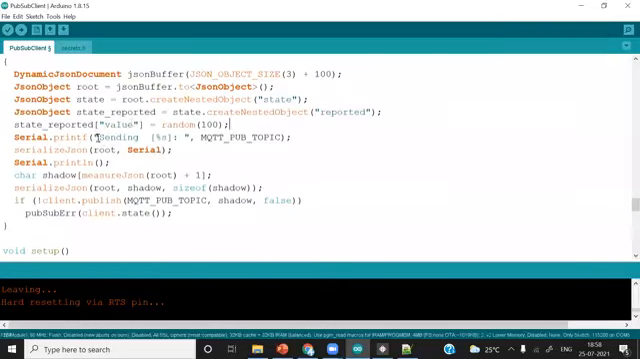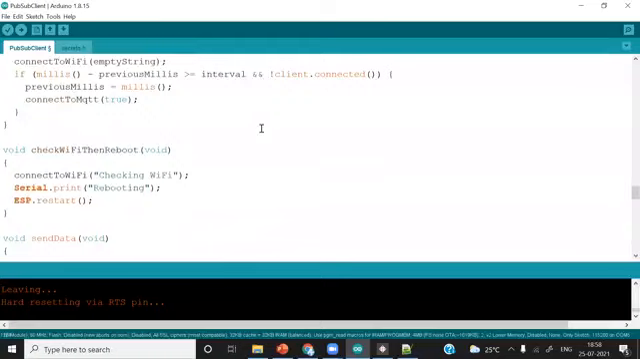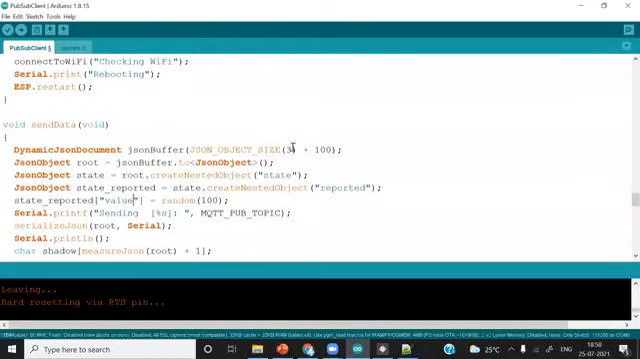So in tomorrow's session we are going to change the structure according to our need. Okay, so I'll just change this value to number.